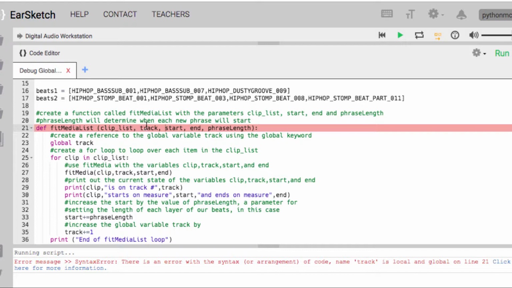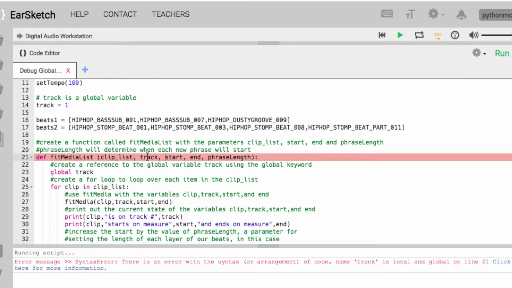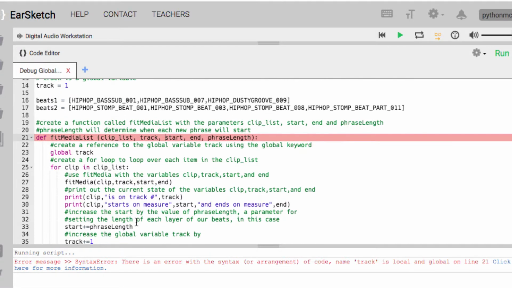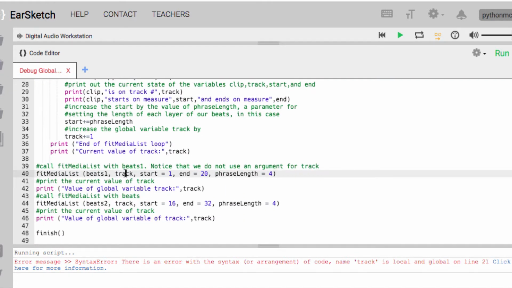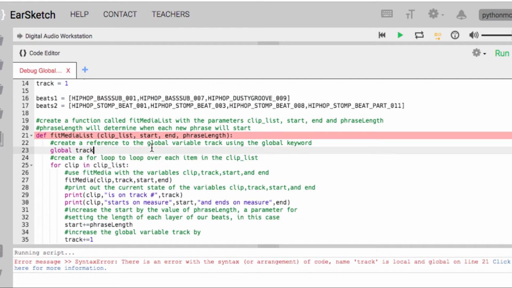Because you're basically trying to say, here's the variable track. Oh, and by the way, I want you to also refer to this global variable track. And so Python gets really confused and it throws you this error message. It's a syntax error because you're giving it this weird conflict with trying to call the same variable twice in different ways. Okay, so how else can we mess this up? Let's see. We'll get rid of this track argument. When we call the function, we'll get rid of the track parameter when we call it.